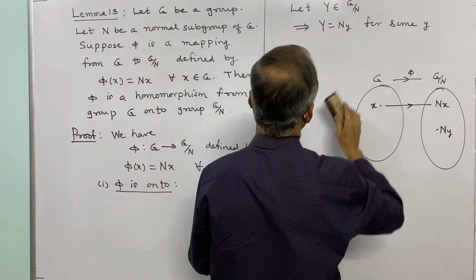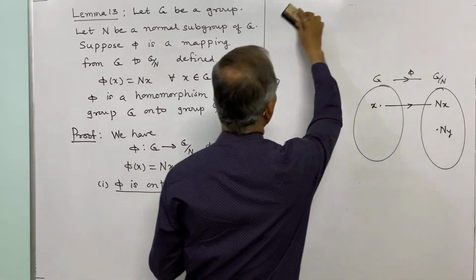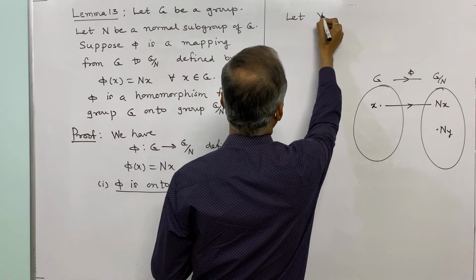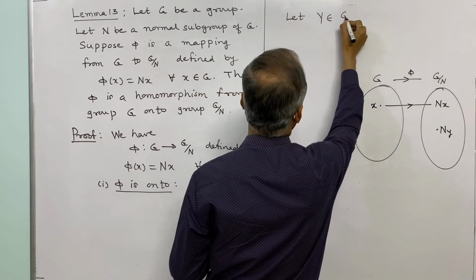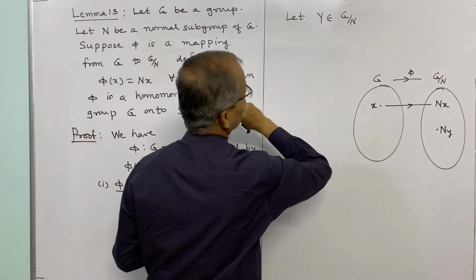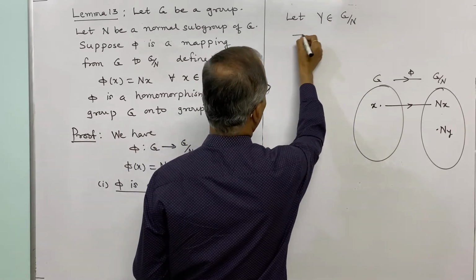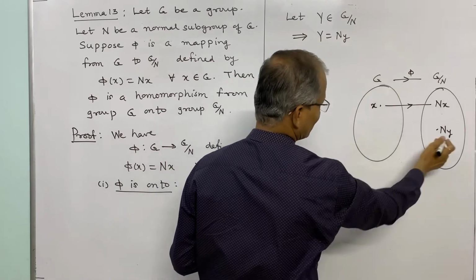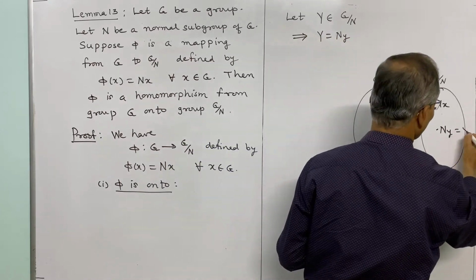So what I have considered is, I shall rewrite: let y belong to G by N, and this implies this y is equal to some right coset, and suppose that is Ny.